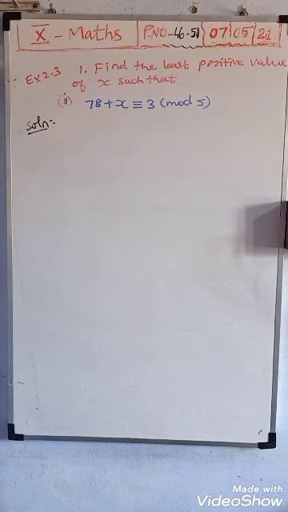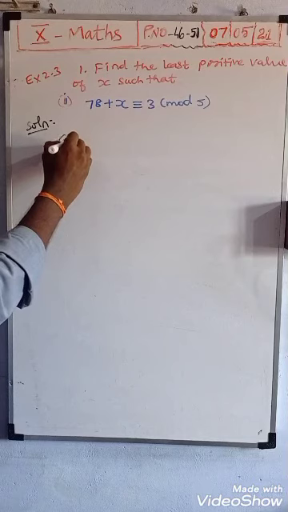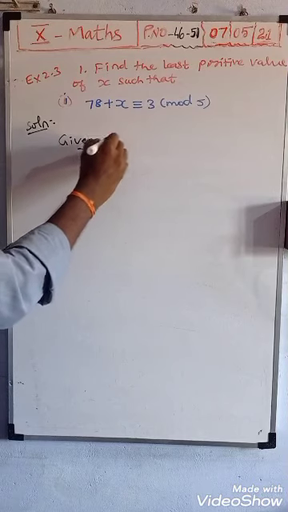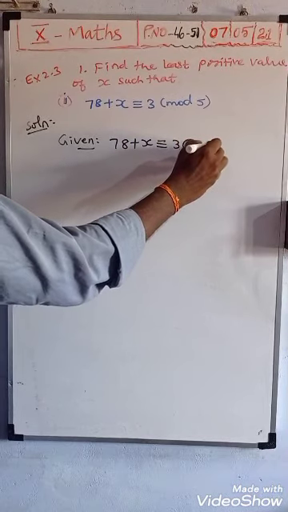See, next, the second problem: 78 plus x is congruent to 3 mod 5. You solve it and you will get the value of x. First, given 78 plus x is congruent to 3 mod 5.